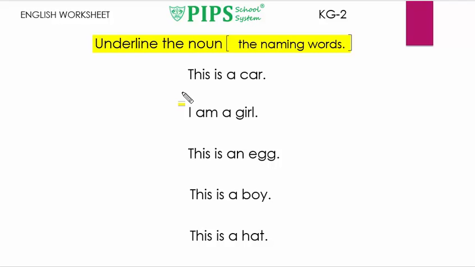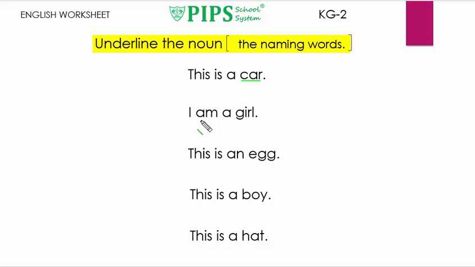Okay students, let's start. The first sentence is, this is a car. This is a car. In this sentence, car is a noun. Now we will underline it like this.